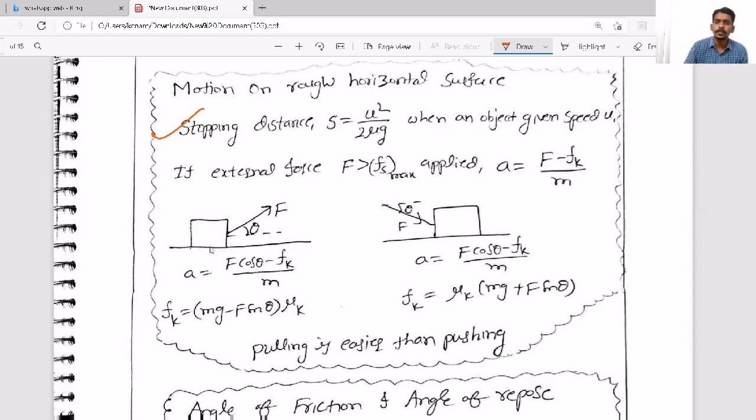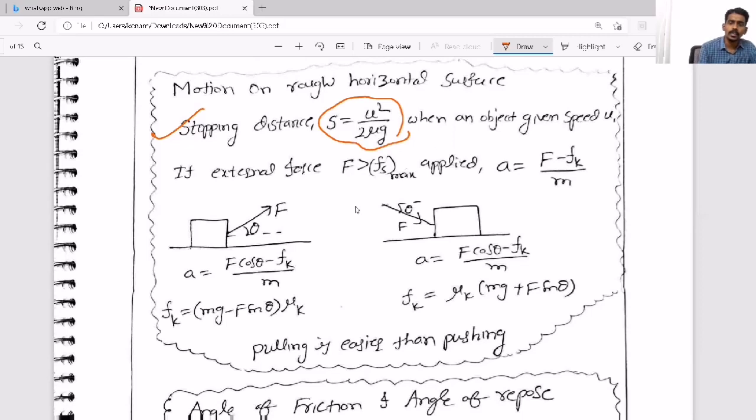Stopping distance is when you give some initial velocity u. As you have given some velocity, due to friction there is a deceleration, that is minus mu g, so that it will come to rest after covering some distance. And that distance is given by S equal to u square by 2 mu g. That is the stopping distance, the distance covered by the body before coming to rest.